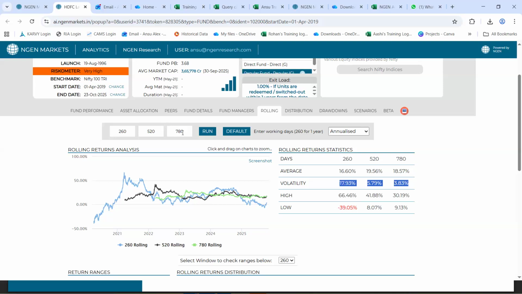Now, this rolling window is anytime editable. All you need to do will be put in multiples of 260, and you can simply run and view the rolling data for the time horizon that you have put in.